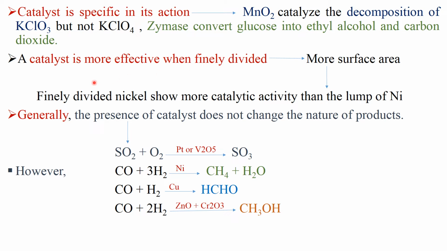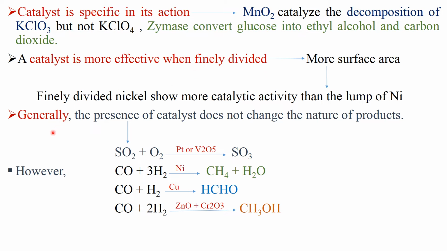For example, finely divided nickel shows more catalytic activity than a lump of nickel. Clear? Here the lump does not possess more surface area, and here finely divided nickel possesses more surface area. So finally we say that catalysts are more effective when present in finely divided form in comparison to granular form or a lump form.